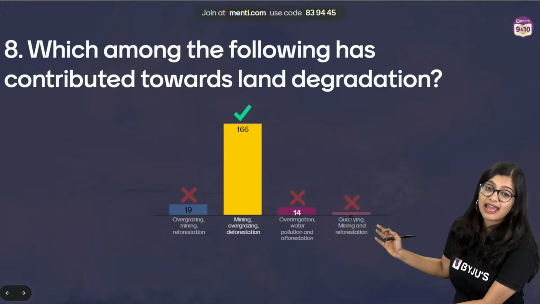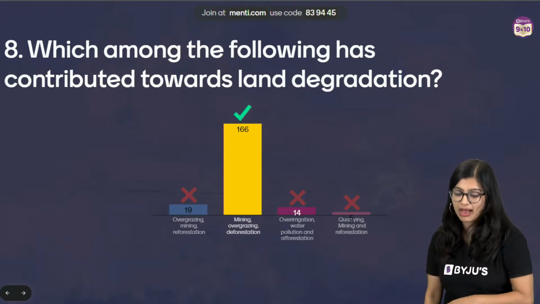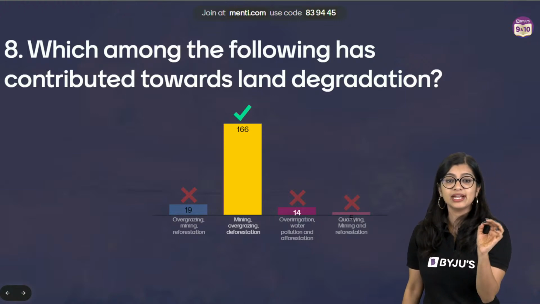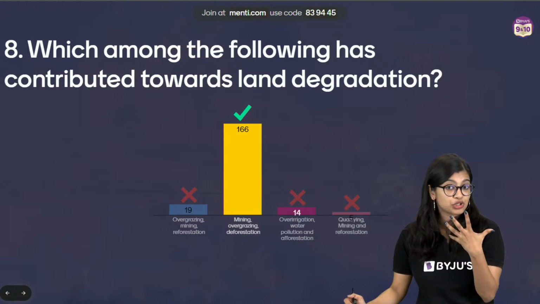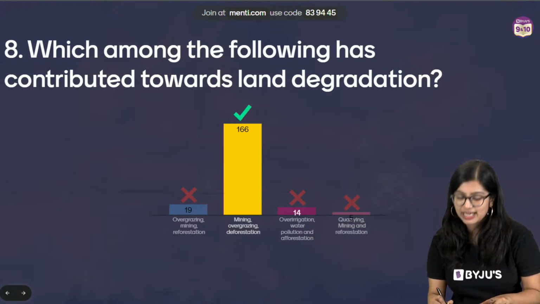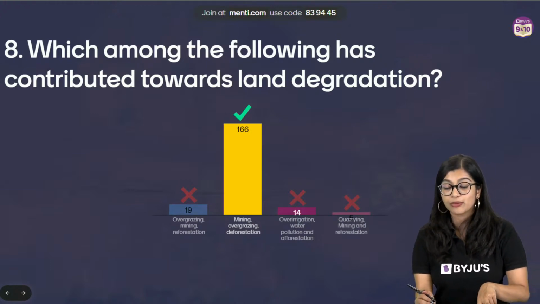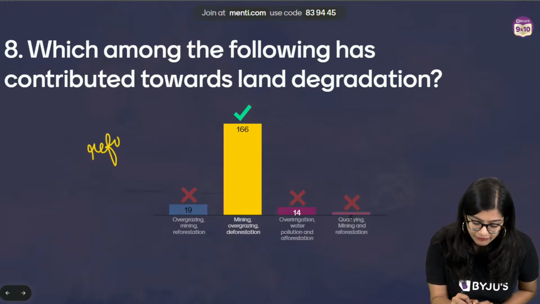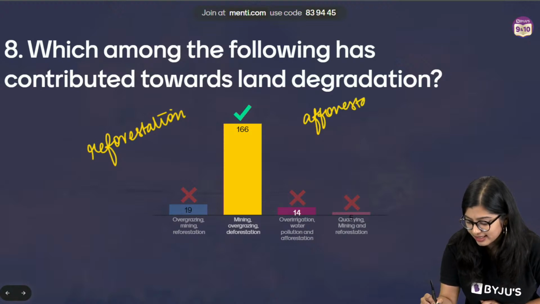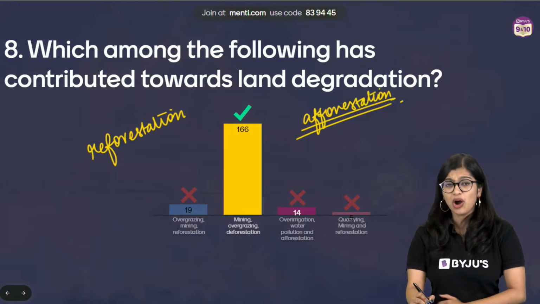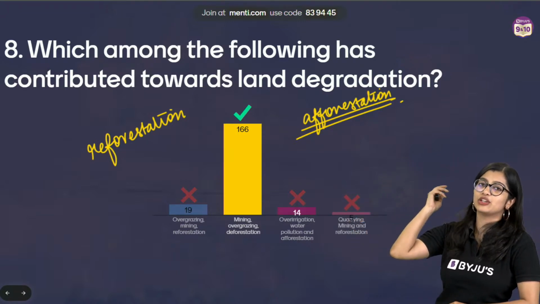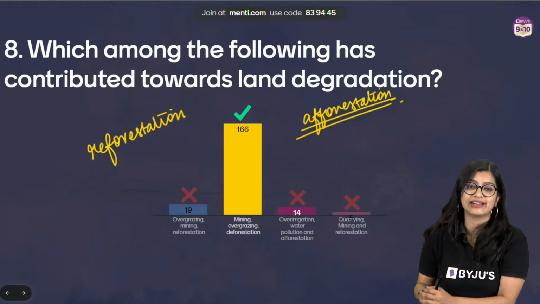Very good, everybody. Very, very good. Some of you were like, ma'am, I read the options wrong. It's okay. But now you know that you have to spend time, right? You need to spend some time reading the option, reading the question statement very clearly. Now you have afforestation as an option. We know that afforestation does not contribute to land degradation. Then what is reforestation, right? Afforestation is basically when you allow for a new set of plants or new set of trees to be grown. Reforestation is when you allow for the same plants to grow in it naturally, right?